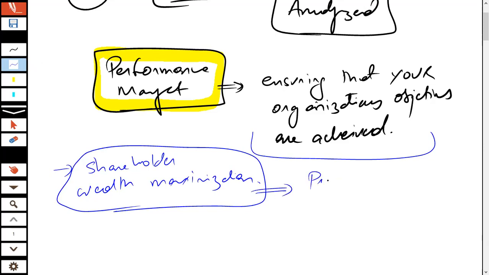It means that profits are enhanced, as a result the share price increases, and automatically the wealth of the shareholder also increases. So the major objective is that shareholder wealth maximization has to be done.